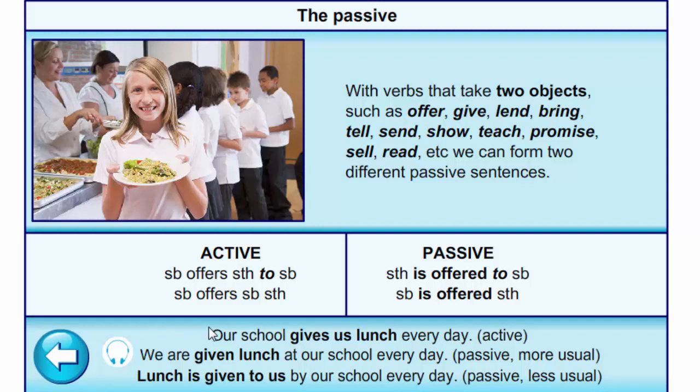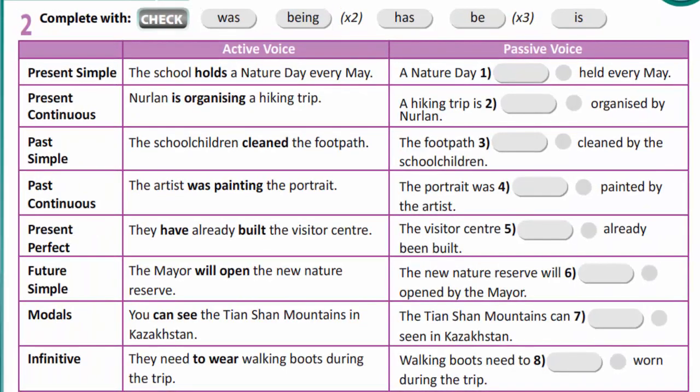In passive, something is offered to somebody. In active, somebody offers somebody something, you will say somebody is offered something. Our school gives us lunch every day. We are given lunch at our school every day. Lunch is given to us by our school every day. Now let's do exercise 2.